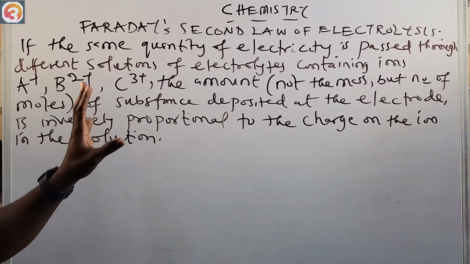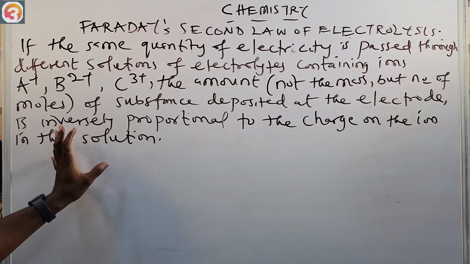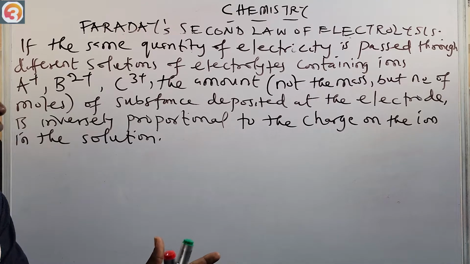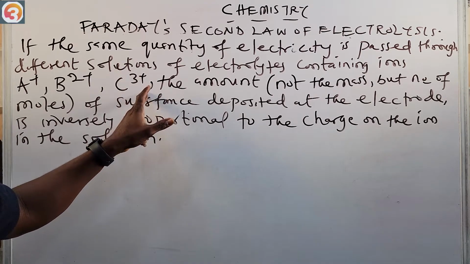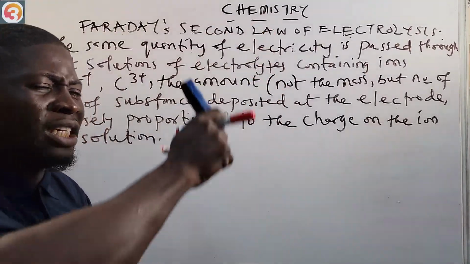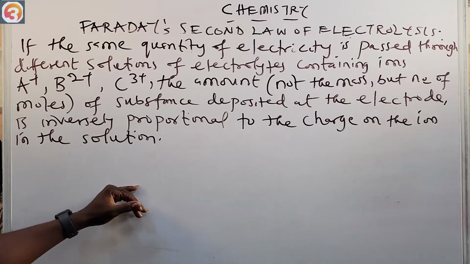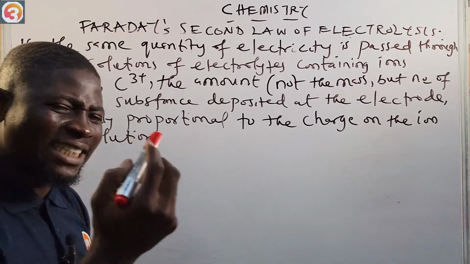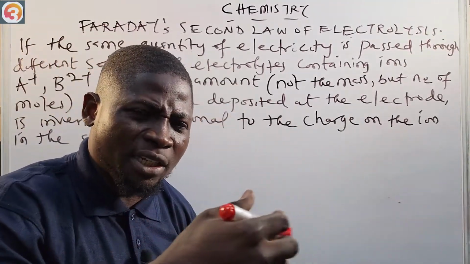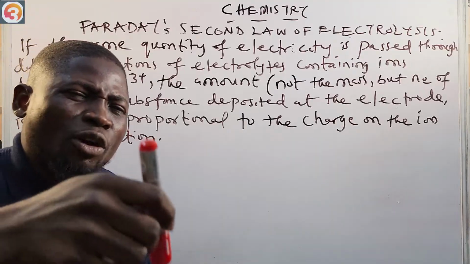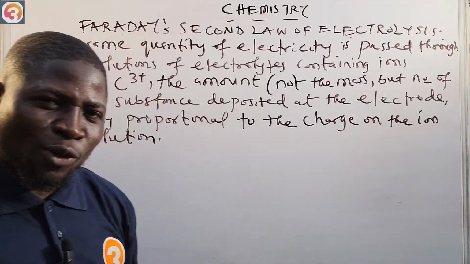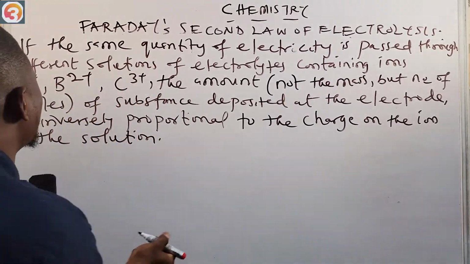Here, what I'm talking about most importantly is the same quantity of electricity passing through different solutions of electrolyte. And the amount is inversely proportional to the charge on the ion in the solution. This means that the greater the charge on the ion in the solution, the lesser the number of moles, or the lesser the amount of substance deposited at the electrode, because there is an inverse proportionality, as you can see here.